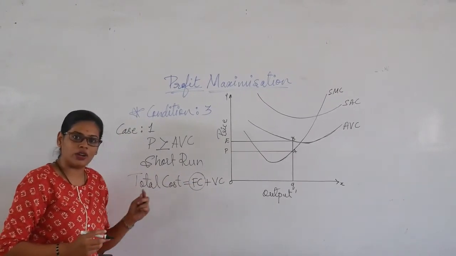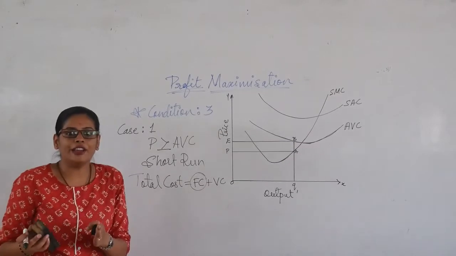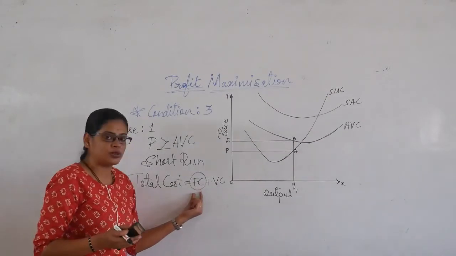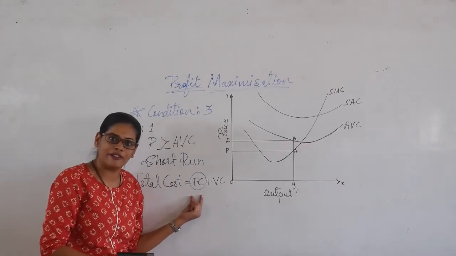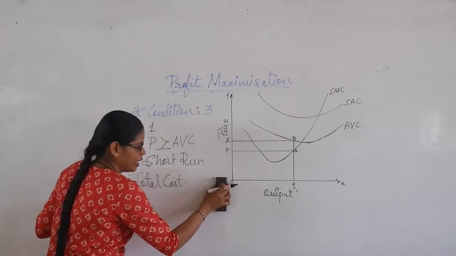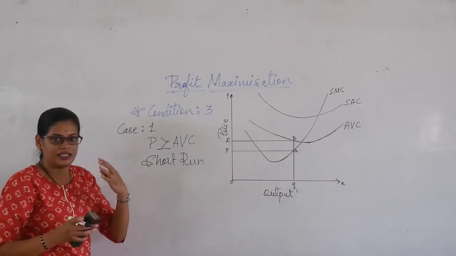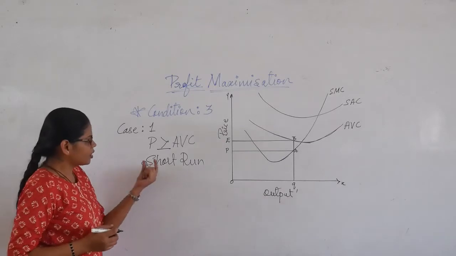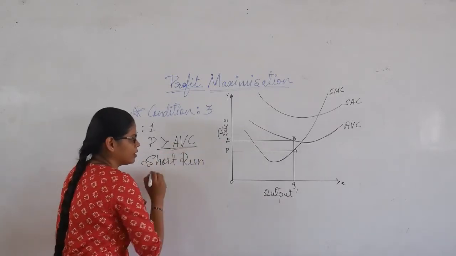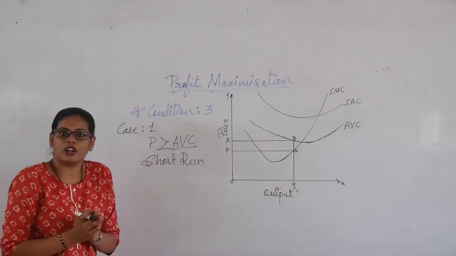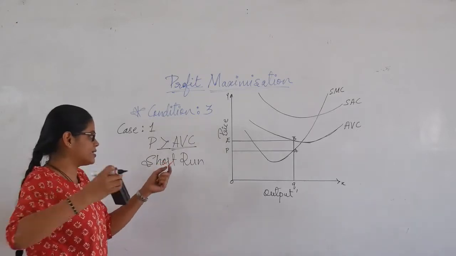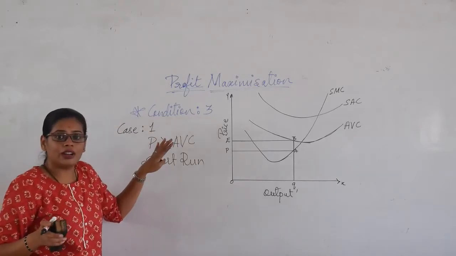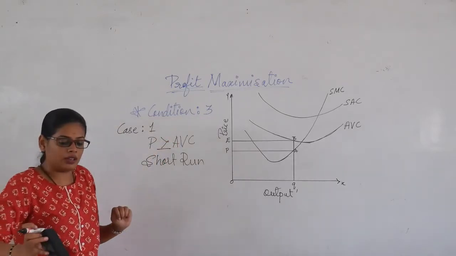Even if you produce or not produce, you are going to face this fixed cost. And this variable cost varies according to the level of output. Because fixed cost is always fixed, that's the reason we are not talking about the fixed cost here. So we are concentrating more on the average variable cost.